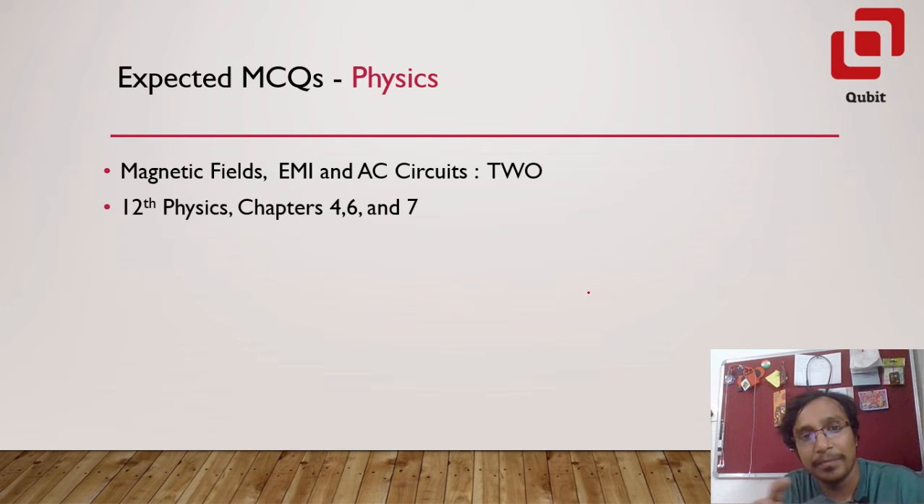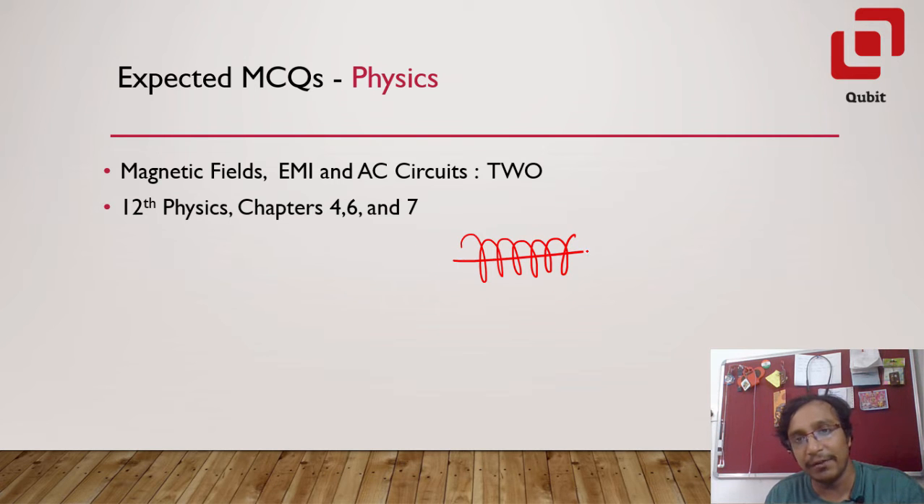It could either be electromagnetic induction and AC circuits combined, or, let's say there was a question like this: there was a solenoid carrying a current and there was also a current carrying wire, and they asked us to determine the magnetic field somewhere inside the solenoid. Again a mixed concept problem: magnetic field due to a solenoid and magnetic field due to an infinitely long wire. So you can expect questions from those.